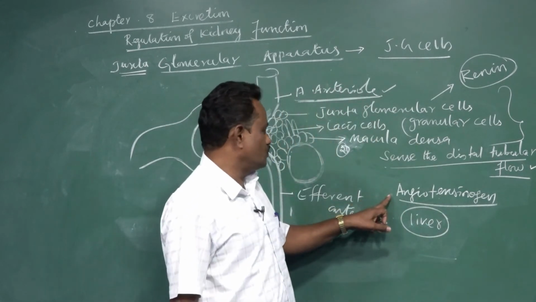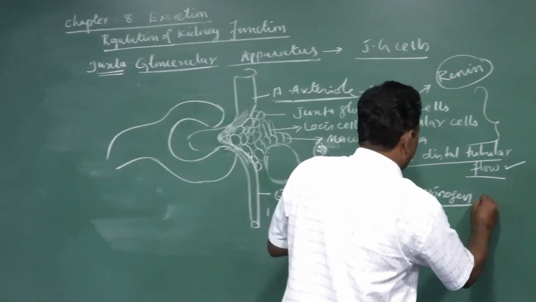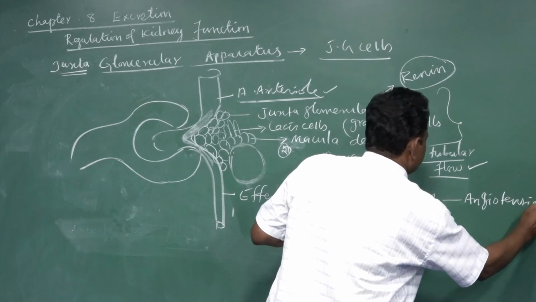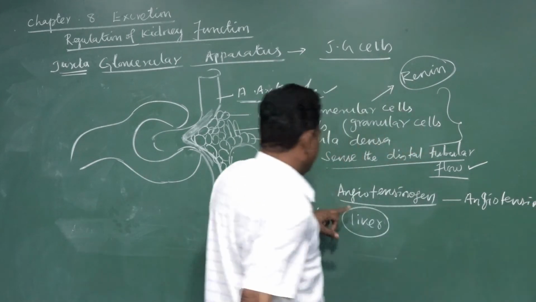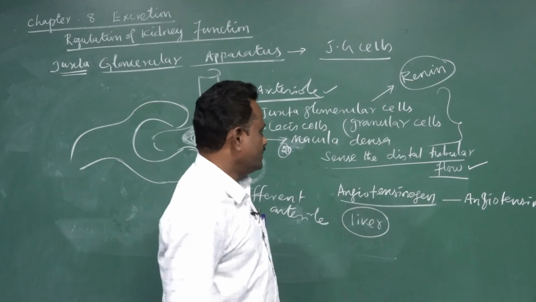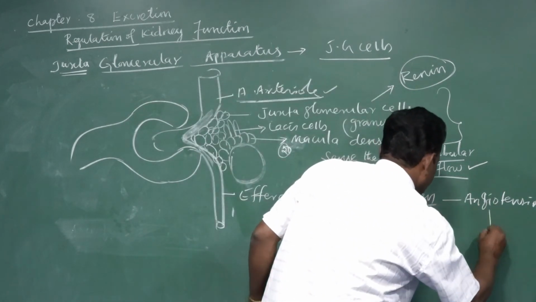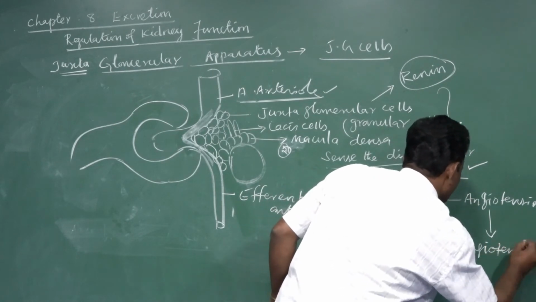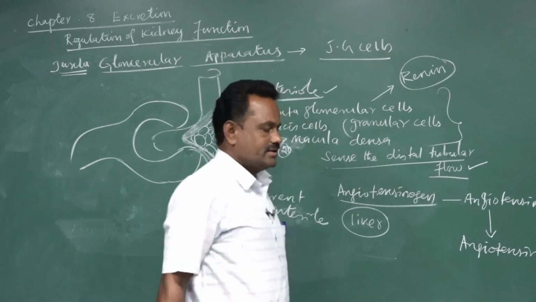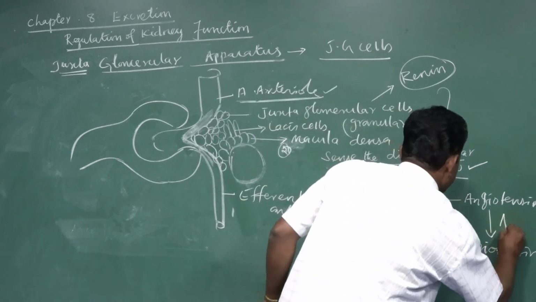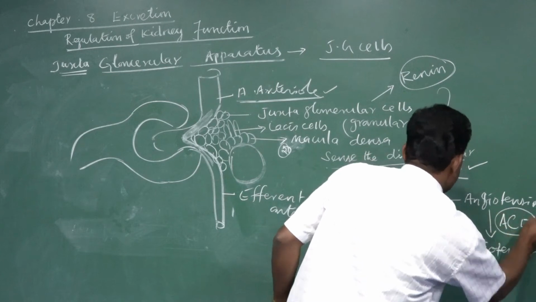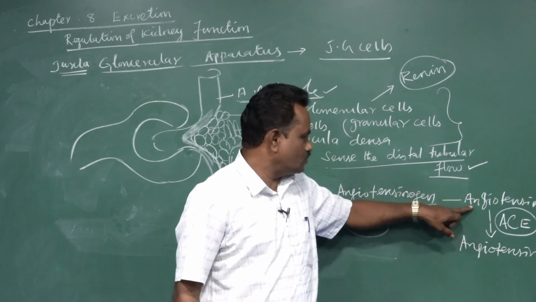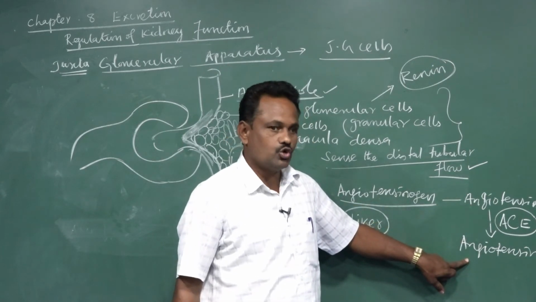This angiotensinogen is converted into angiotensin 1 by the enzyme renin, and angiotensin 1 is converted into angiotensin 2 by the enzyme called angiotensin converting enzyme.